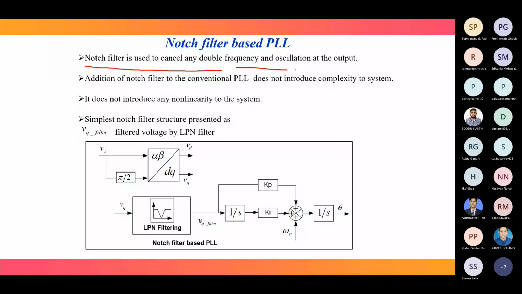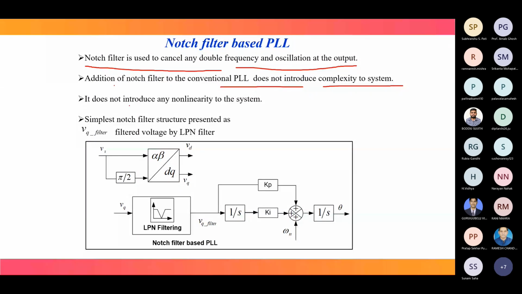Another thing is that addition of a notch filter to the conventional PLL does not introduce complexity to the system. It does not introduce nonlinearity. The simplest notch filter structure is this one. VS and its pi by 2 delayed version go through alpha beta to DQ, and now we get VD and VQ.